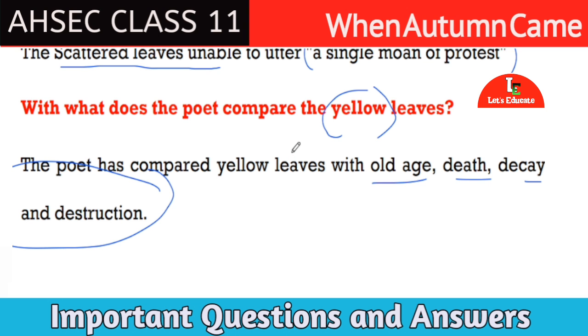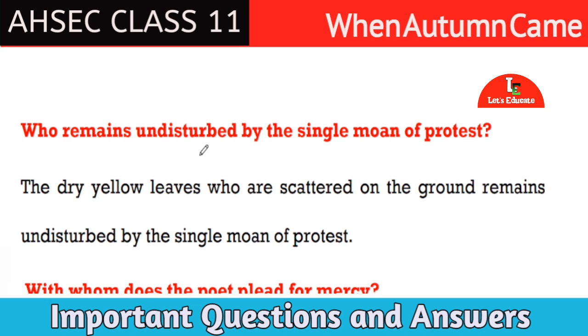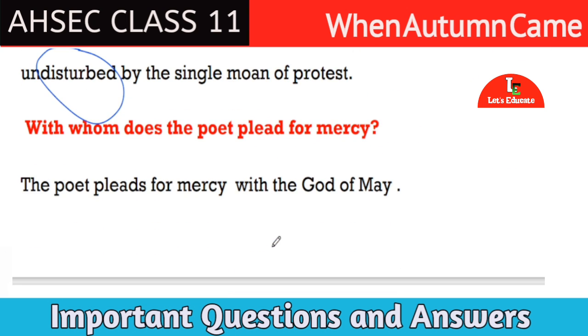Okay, next question. Who remains undisturbed by a single moan of protest? Answer will be the dry yellow leaves which are scattered on the ground remain undisturbed by a single moan of protest. That means the autumn season which repeatedly molests all those trees, leaves and birds, they are undisturbed. They do not protest this action of the autumn season. Right. Next question. With whom does the poet plead for mercy? Answer will be the poet pleads for mercy with the god of May.